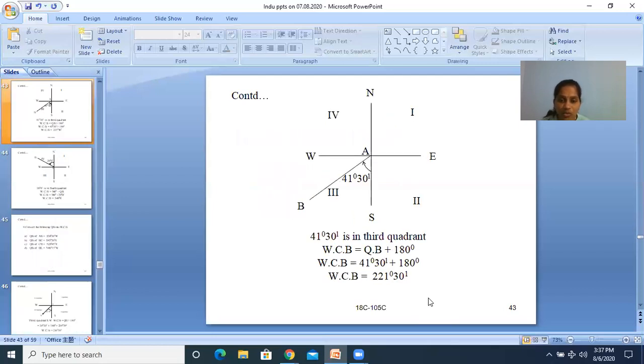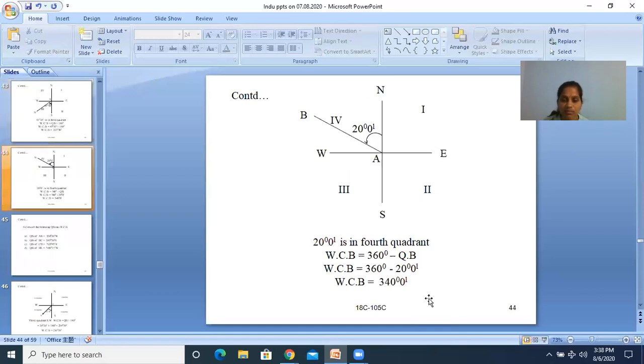And then southwest is the third quadrant. Just add 180 to the bearing, 41 degrees 30 minutes plus 180. WCB is equal to 221 degrees 30 minutes. Then 20 degrees 0 minutes, that is northwest in the fourth quadrant.